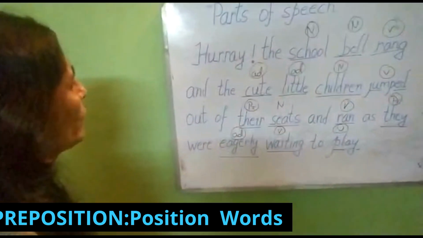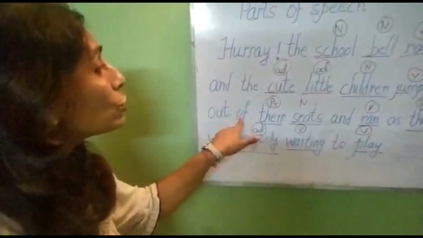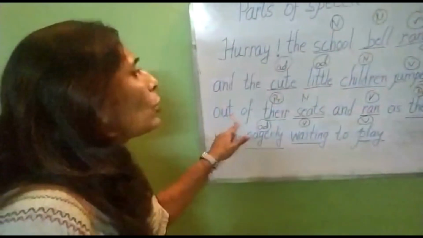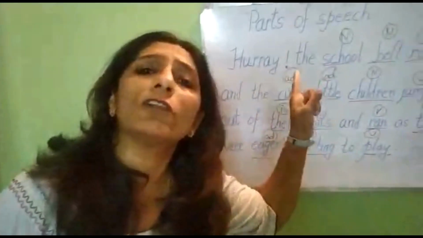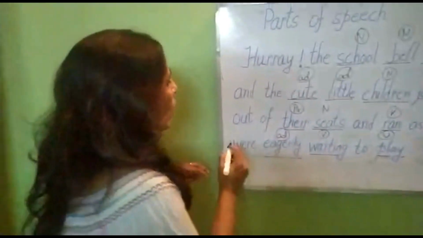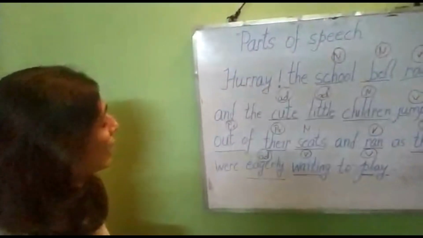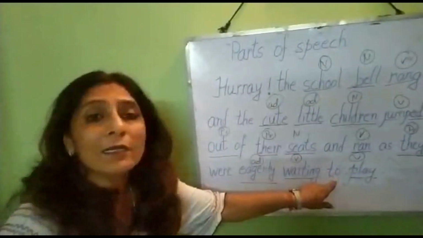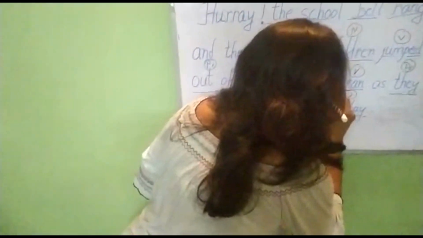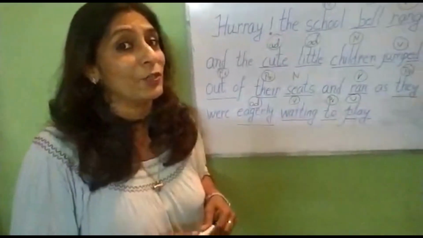Let us come and review over here what it is. Out of, jumped. Jumped where? Out of. So out of is denoting the position of the children who jumped. From where did they jump out? They jumped out of their seats. So out of over here is a preposition. Right. Again, waiting to. To is a preposition. To again is a preposition over here.